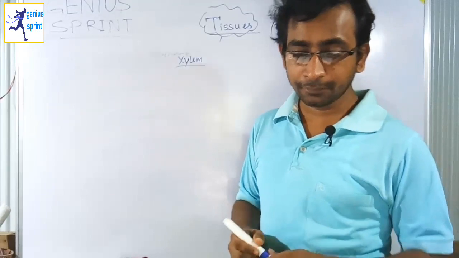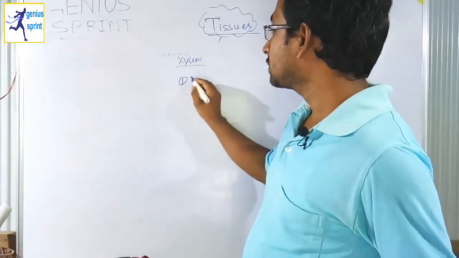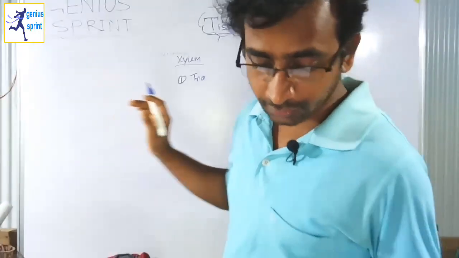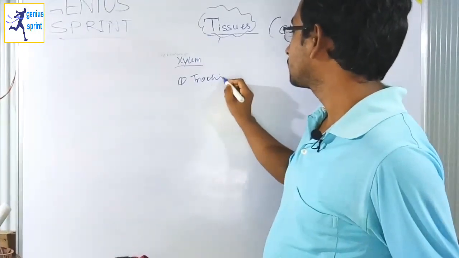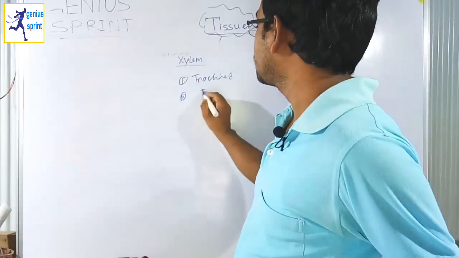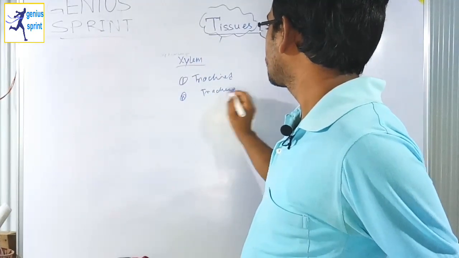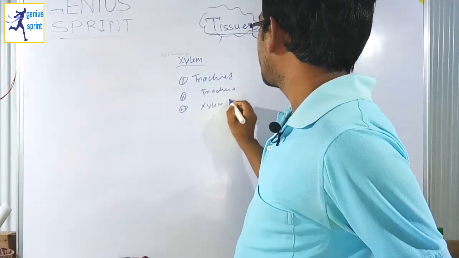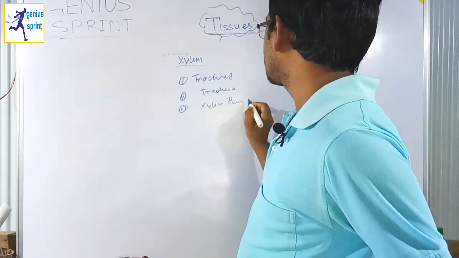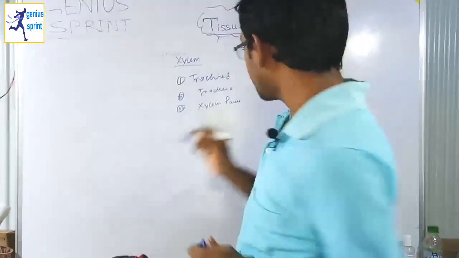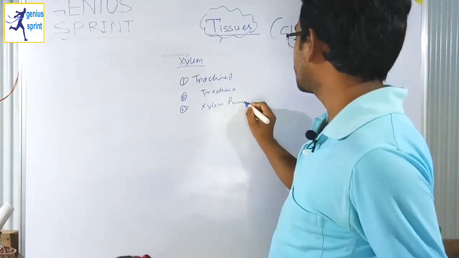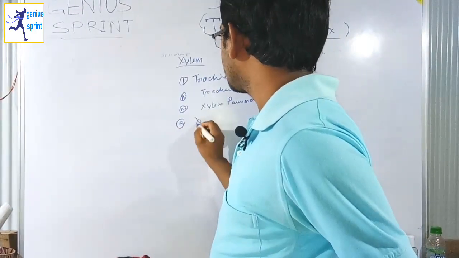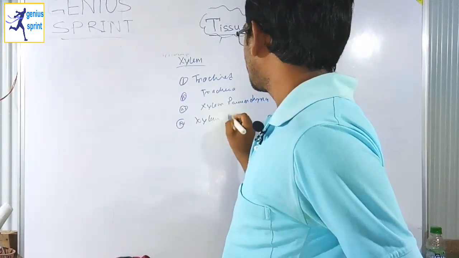Your answer should be: number 1, tracheids; number 2, trachea; number 3, xylem parenchyma; number 4, xylem fiber.